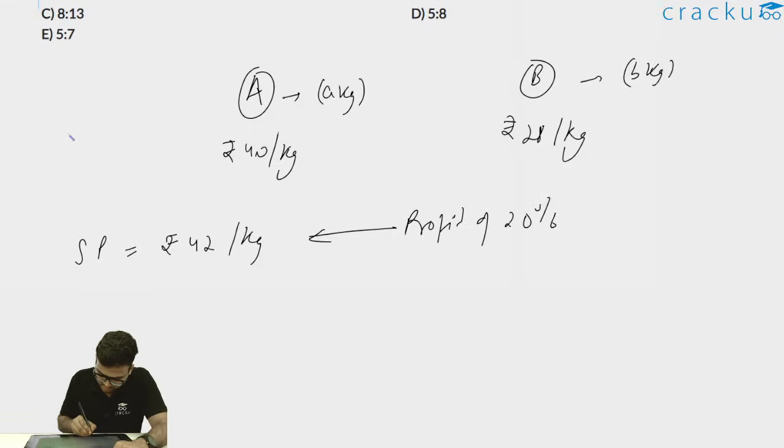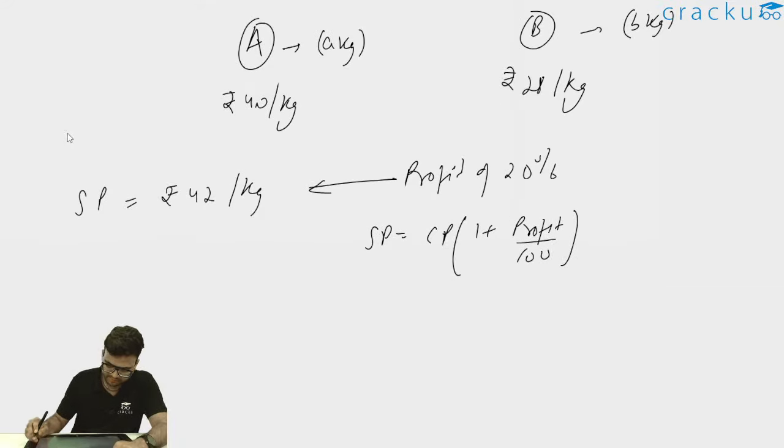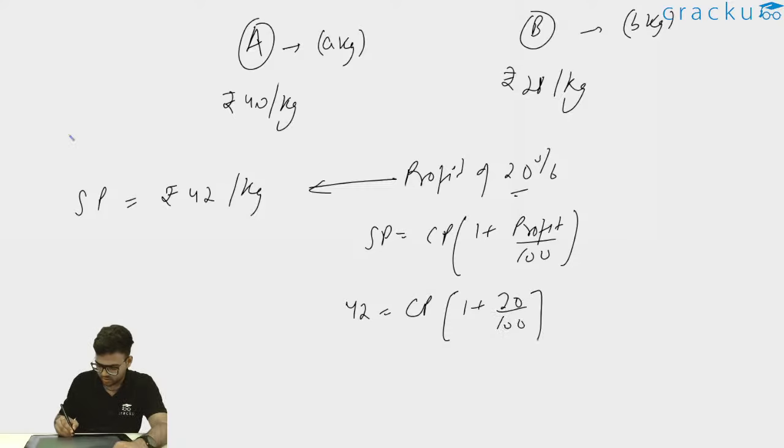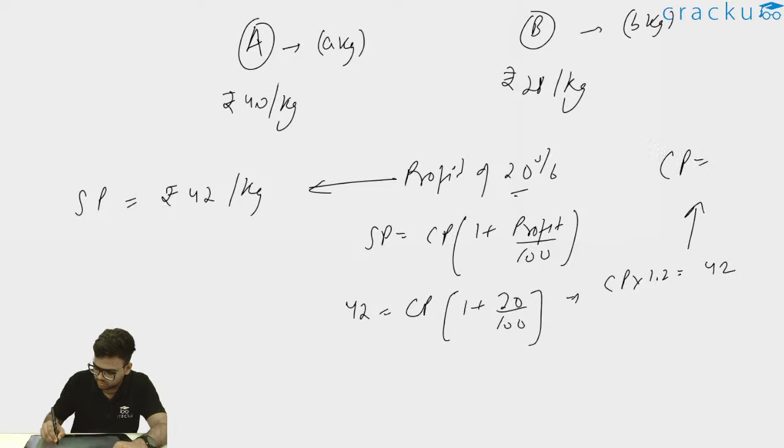Thus, I can say, since selling price is equal to cost price into 1 plus profit percentage by 100. If my selling price is 42, the cost price I have to find out, 1 plus profit, which is 20%. So, 1 plus 20 by 100. Thus, I can write CP into 1.2 equals 42, or CP is equal to rupees 35.